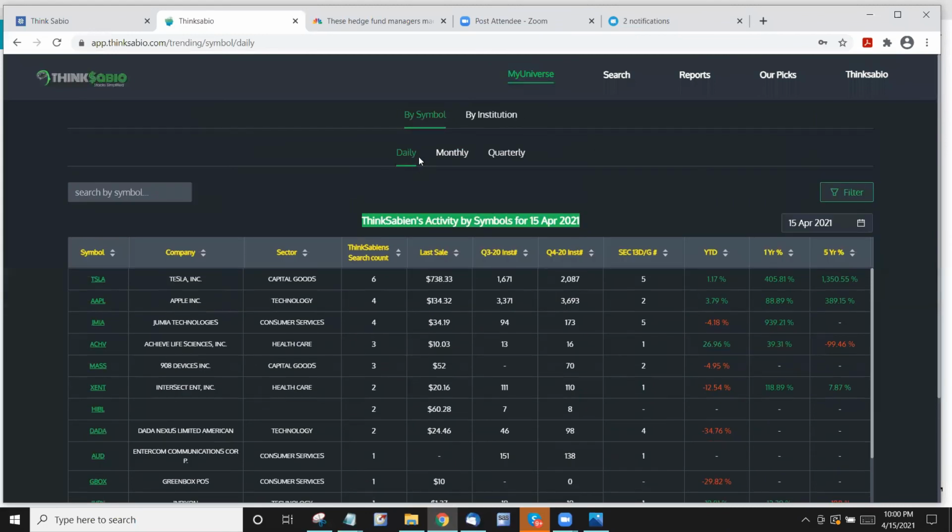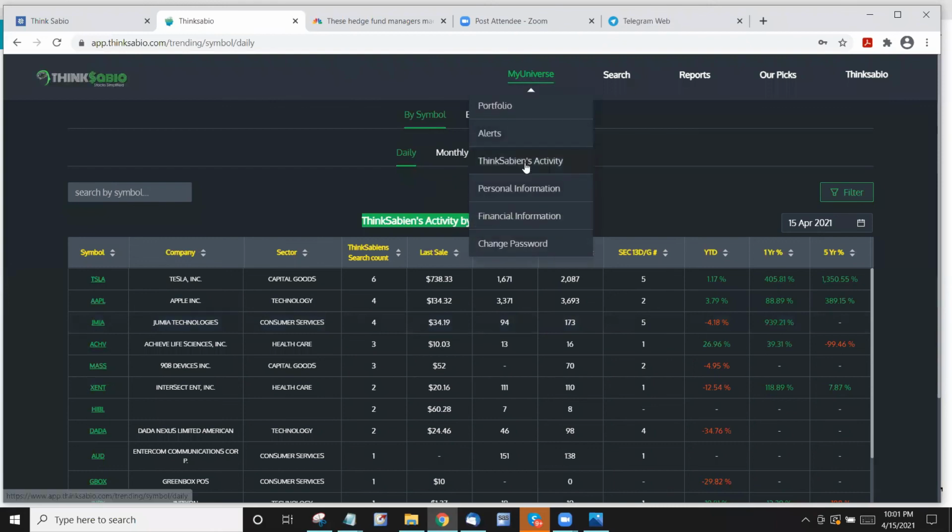So here you can find their activities by daily, by monthly, or quarterly, whatever way you want it. Right? So of course, you may have more of a wish list. We would love to hear from you once you start viewing the website. We have the feedback or wish list, or you can also ping our group in Telegram and tell us whatever your wish list is. We'll try to accomplish as many as we can in subsequent releases. Again, we are building Thinksabians. Your ideas are also here, and our ideas. It's a combination. It's a team enlightenment. Thinksabians' enlightenment. So that is the feature of my Thinksabians activity.